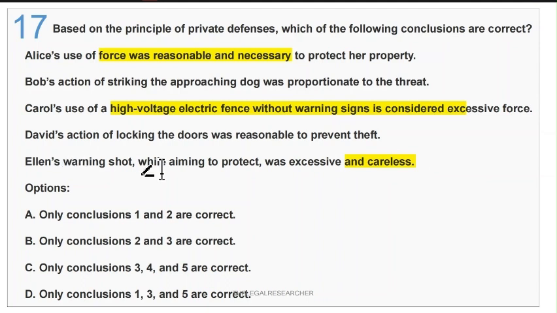If you see all these statements, we find that statement 3, statement 4, and statement 5, all these are correct statements regarding the use of private defense. So option number C will be the correct one.